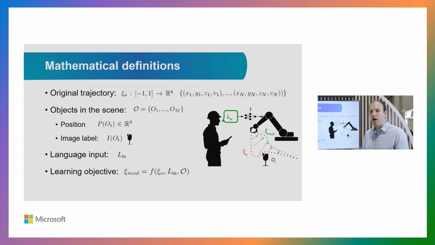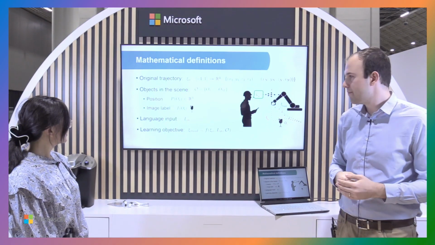We also have a bunch of objects in the scene. We can have many types of objects, and each one has a particular position and an image label. So basically, we assume that we have a camera, either at the robot or maybe a third-party camera that is overlooking the scene, and we can take images of each one of the objects.